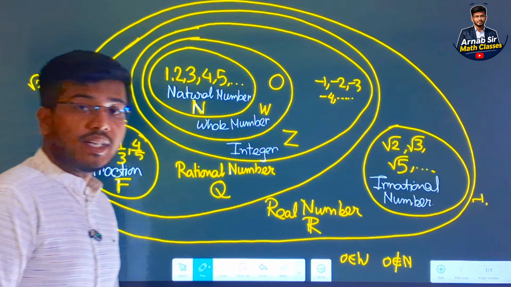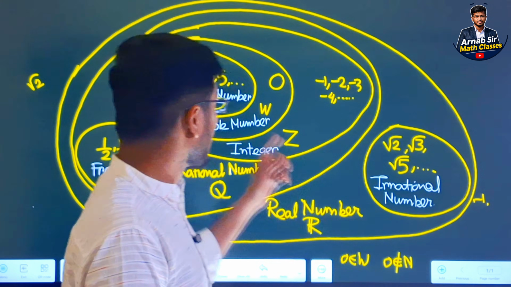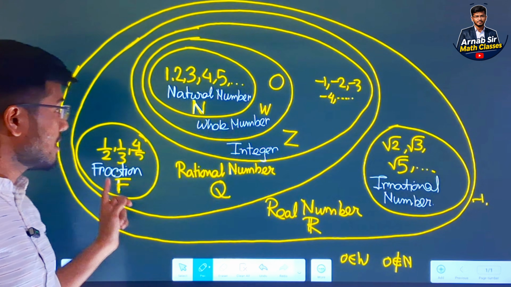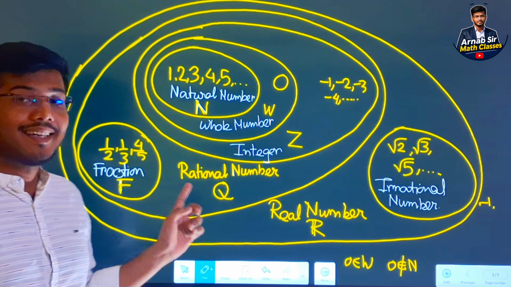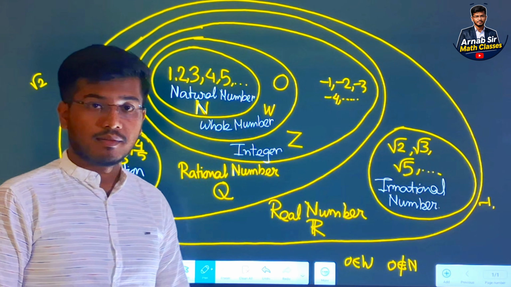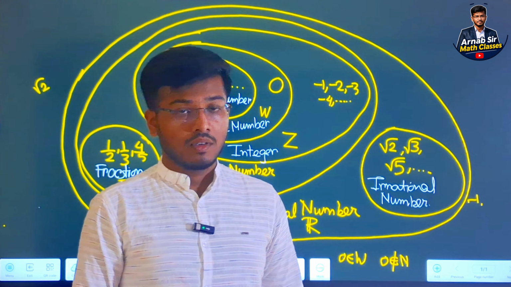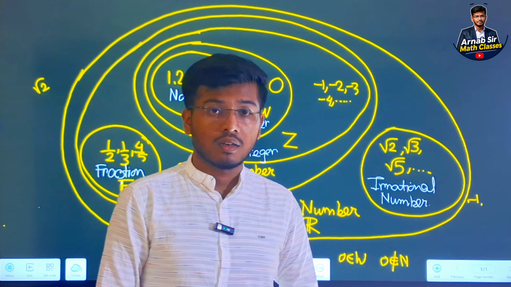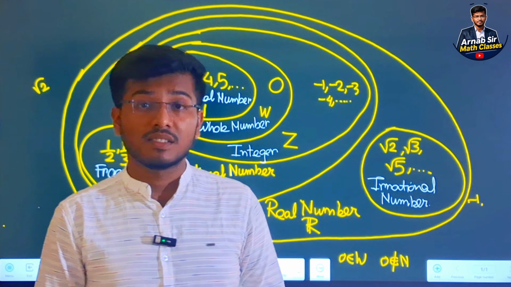Done. So in this video today I discussed natural numbers, whole numbers, integers, irrational numbers, rational numbers, and fractions. I will send this diagram in my WhatsApp channel. In the next video I will discuss the definition of rational number and the definition of irrational number, which is a chapter in the syllabus of class 9 in CBSE.